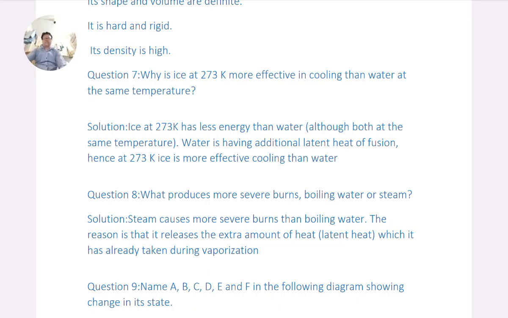Question 8. What produces more severe burns, boiling water or steam? Solution. Steam causes more severe burns than boiling water. The reason is that it releases the extra amount of heat, latent heat, which it has already taken during evaporation. Question 9. Name A, B, C, D, E and F in the following diagram showing change in state.